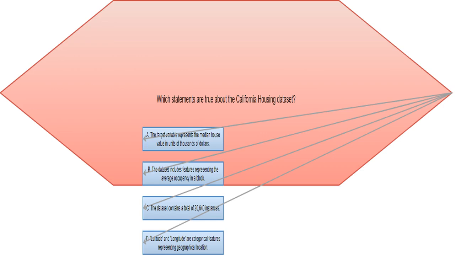This is the main question of the quiz. I'm going to test your understanding of this specific dataset from Sklearn, a popular machine learning library in Python. Are you ready? Let's dive in.